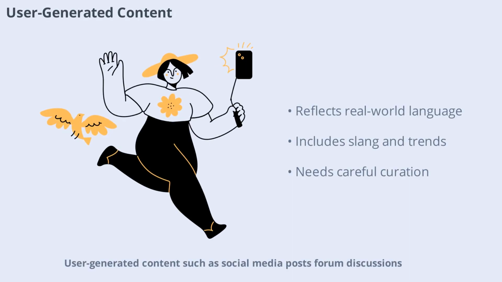User-generated content, such as social media posts, forum discussions, and product reviews, is another rich source of data. This type of content reflects real-world language use, slang, and emerging trends. However, it also comes with challenges like inconsistent quality and potential privacy concerns. Careful curation is needed to ensure that only appropriate and useful data is included in the training process.